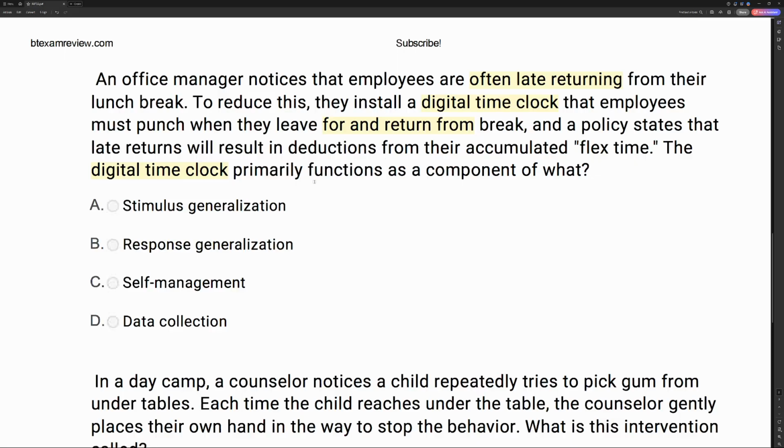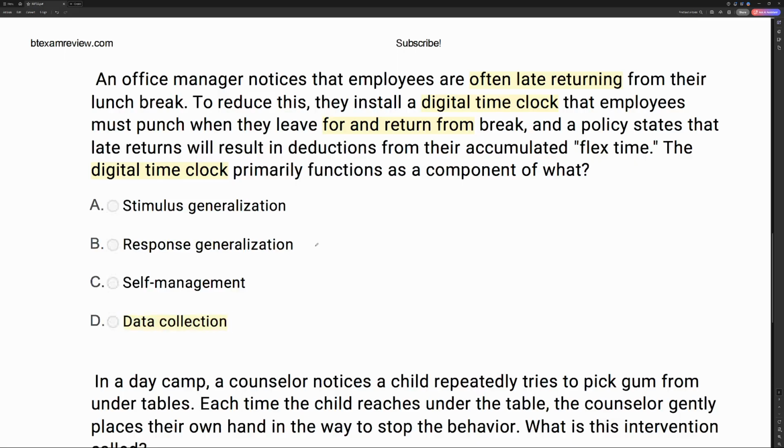Now, if you look at A and B, stimulus and response generalization, we're not really focused on generalization, and neither is the office manager. They just want these employees to start returning on time to this specific workplace. C, self-management. Self-management is an ABA concept, but it's not necessarily one you need to know as an RBT. And this is not self-management, since the office manager is the one placing the contingency and placing this data collection system. So what this digital time clock is really doing is helping the manager collect data.